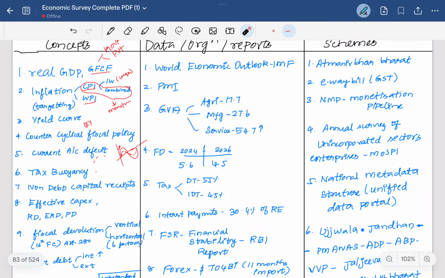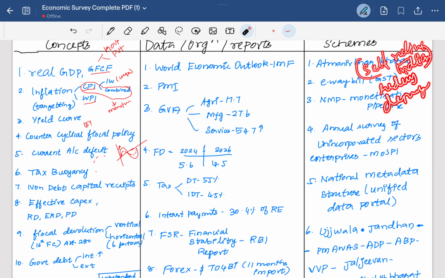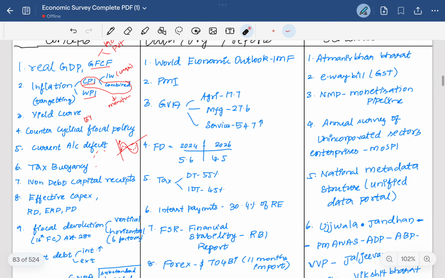Then the schemes which are discussed here are the Atmanirbhar Bharat, that is self-reliant India, for reducing the dependency on other nations. Then the e-way system for GST, which is an indirect tax, where the e-way system is introduced for more tax compliance and service delivery.